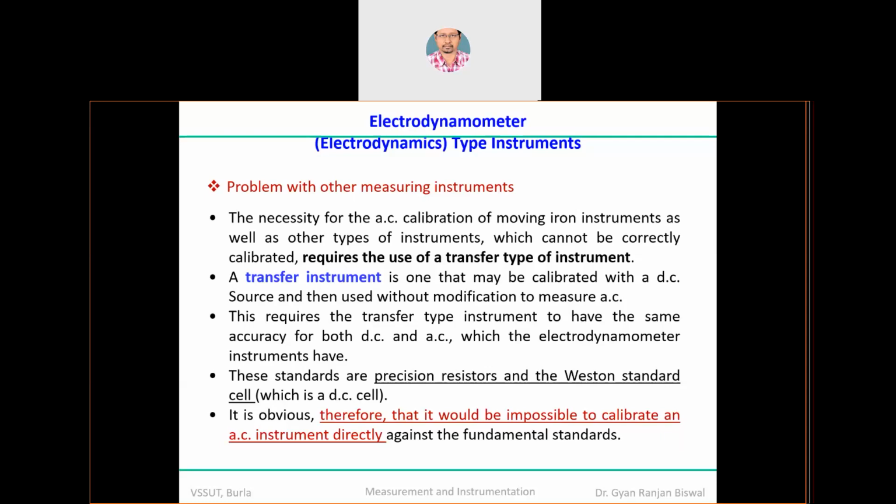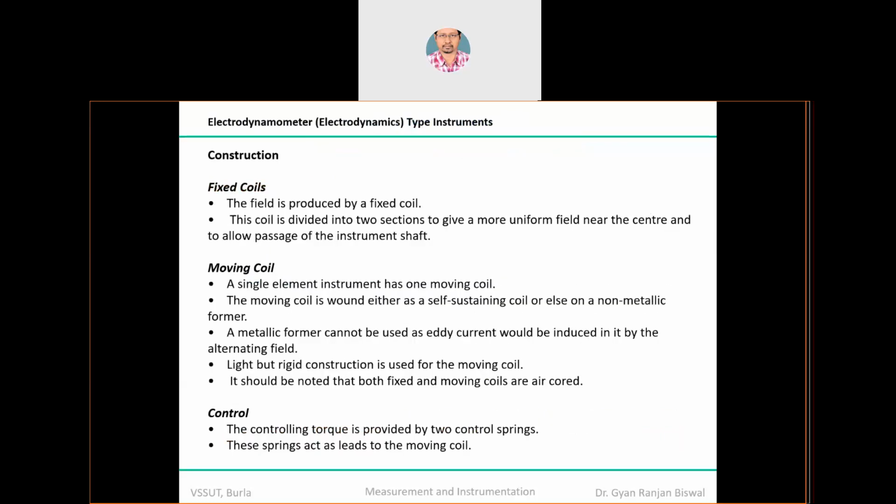Now it gives you very accurate readings as far as AC measurement is concerned. Not as accurate as the PMMC device, but remember the PMMC device is suitable for DC, not for AC. The overall cost is quite high, but accuracy is better than the moving iron type of instrument, but both are non-linear types of instruments.